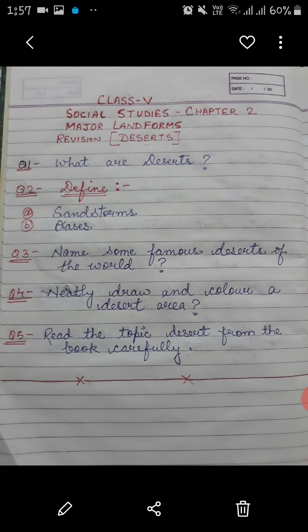Then neatly draw and color a desert area. As I have shown you the pictures, it must be clear to you how to make a desert and which color you are going to use. Yes, the light brown or the yellow color you can use for the desert. Then read the topic of desert from the book carefully. This is the activity that you have to do.